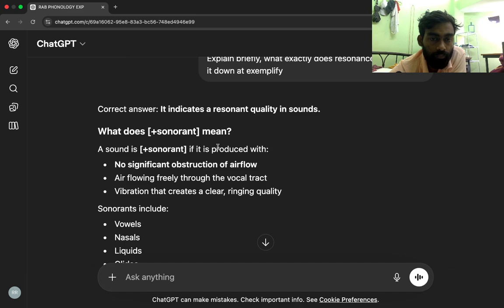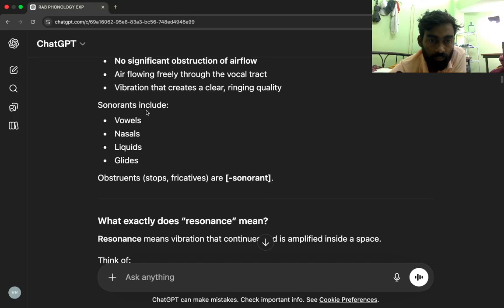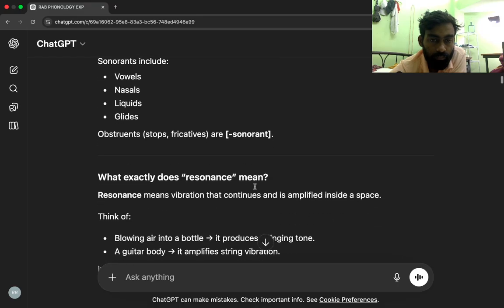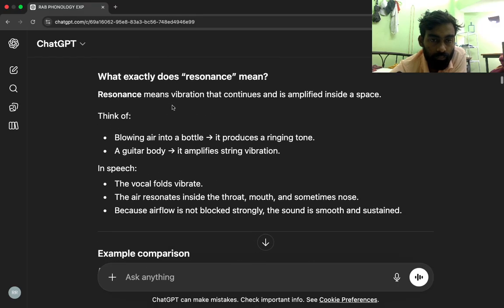What does plus sonorant mean? A sound is plus sonorant if it is produced with no significant obstruction of airflow, air flowing freely through the vocal tract, with vibration that creates a clear, ringing quality. Sonorants include vowels, nasals, liquids, and glides. Obstruents, stops and fricatives, are not sonorant. What exactly does resonance mean? Resonance means vibration that continues and is amplified inside a space.